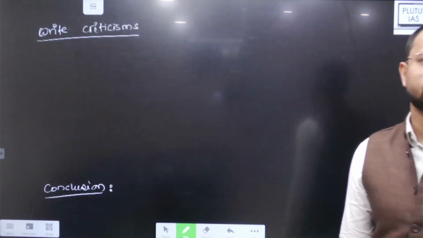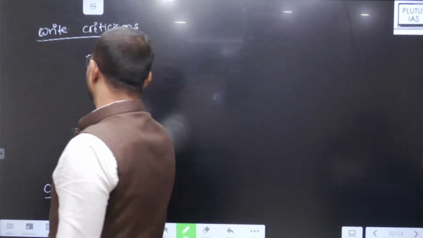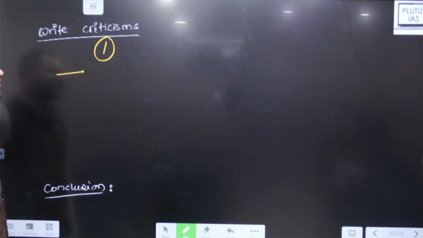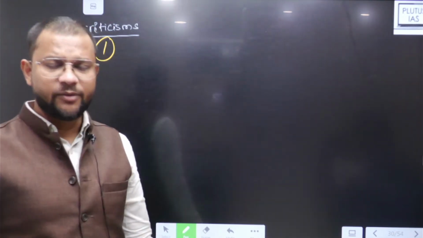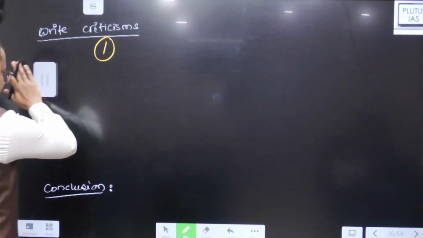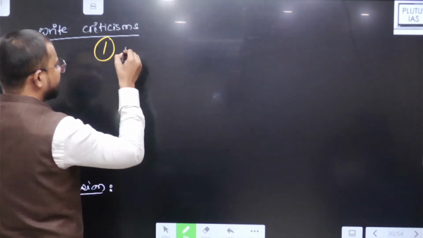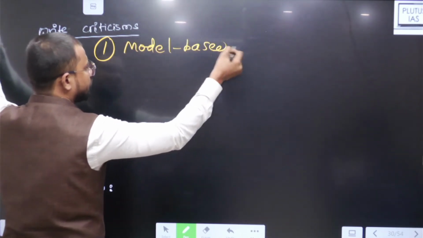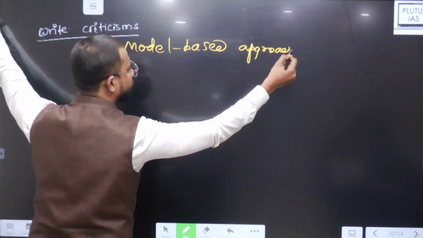Then write the criticisms over there. You must have studied it, and if not, you will get to know. Criticisms of this limits to growth model: this model is neo-Malthusian in nature. It believes population will increase a lot and resources will be very few, whereas it will not be like that. It was like by 2030-40 coal will end, but that was not the case. With time you will find new technologies evolve, and then new generations of resources are created. So there are many criticisms because it is trying to have a model based approach.